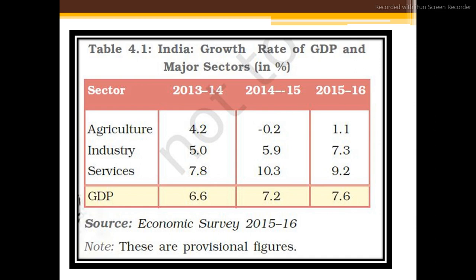Point number 1, the data is from 2013-14, 14-15 and 15-16. I request you all, please observe the data which is talking about the growth rate of GDP and the major sectors in percentage. So see how the service sector is growing by the contribution of all three sectors, here also and here also. You can see 4.2 here, and 5.0, 5.9 and 7.3 here.